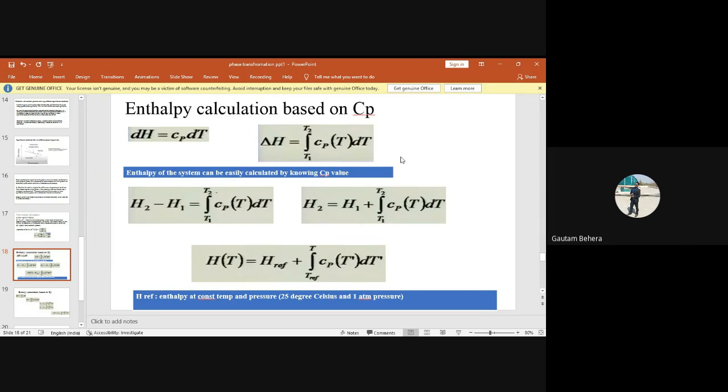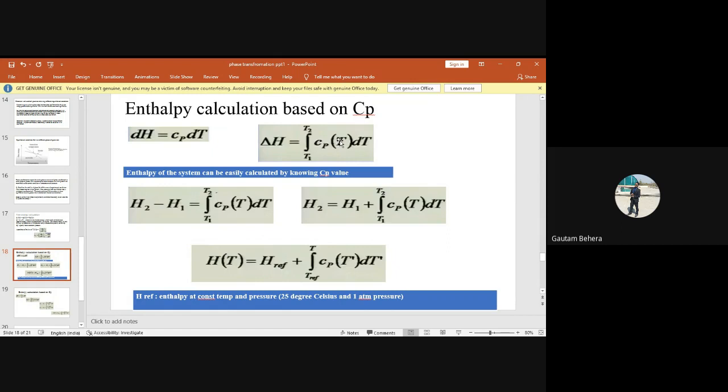Just a few minutes before I told you what a function of time is. Very good. That means Cp is not constant. Specific heat capacity at constant pressure is not constant. It depends upon temperature. Very good. If you change the temperature, the Cp value will also change. I'll show you different plots in the next class to make it clearer. So Cp in bracket T should not confuse you. You can simply write Cp dT, no need to write this T. But you can also write T because Cp is a function of temperature.